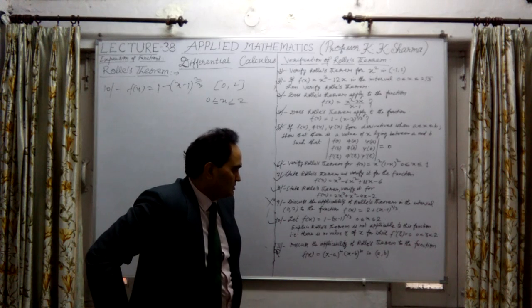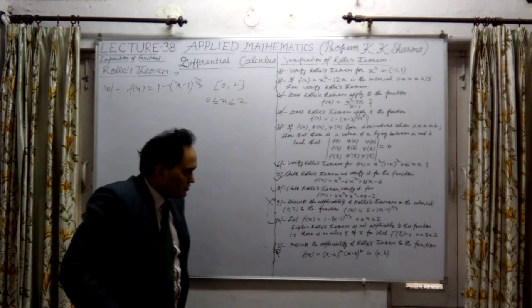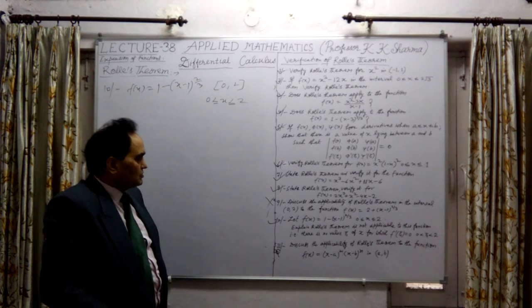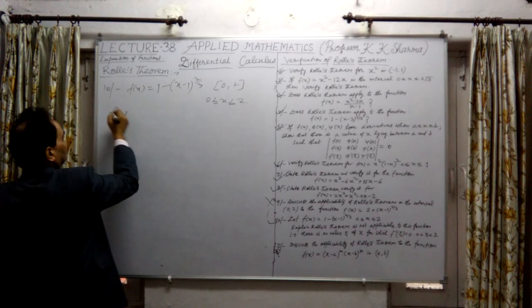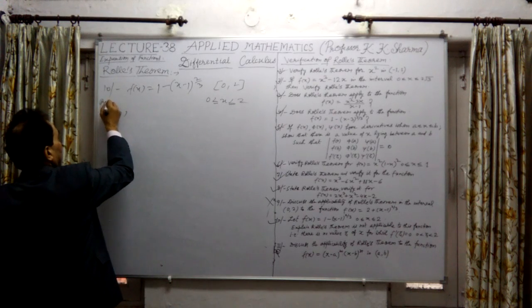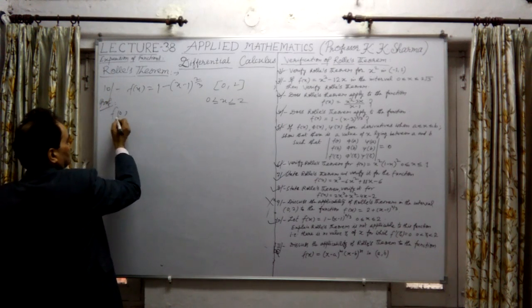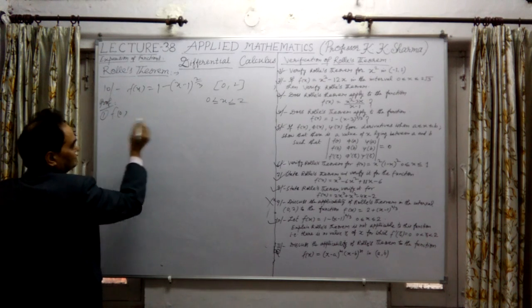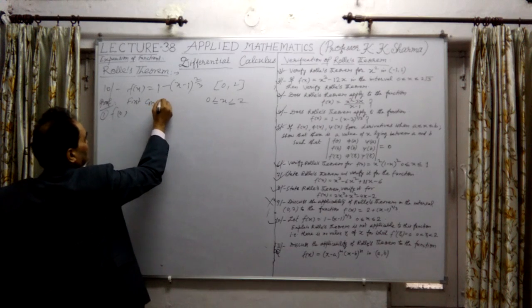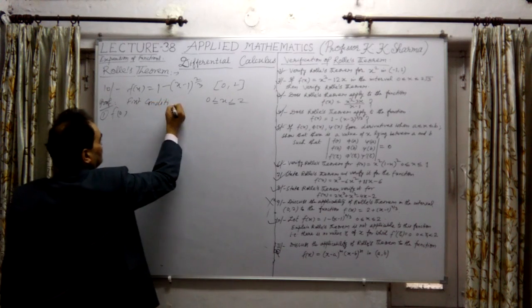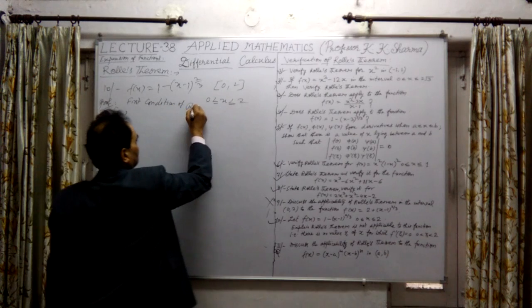of x for which f dash zeta is equal to 0, or 0 is less than this and this. Okay, this we have to verify again. Here let me first find out the first condition. So let me prove this, the proof of the first condition of Rolle's theorem. Let me verify first and then the second. First condition of Rolle's theorem.